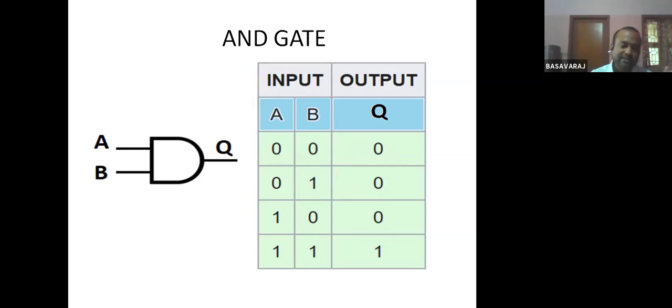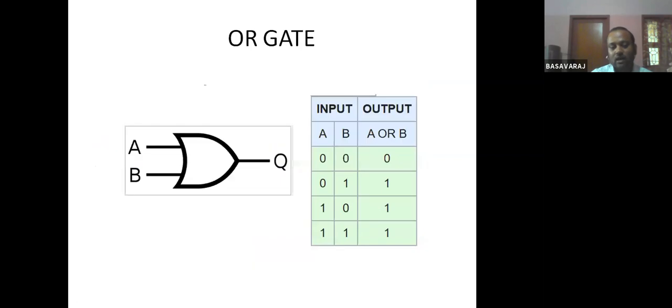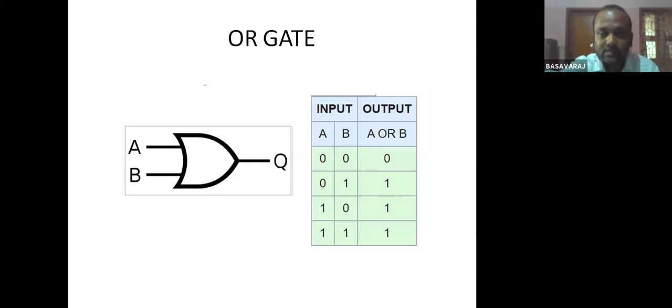Now let us move to the next slide. I won't be spending much time on these basic gates; these are the very basic things that we have learned. The next gate is the OR gate. Here I have chosen a two-input OR gate, where A and B are the 2 inputs and Q is the output.